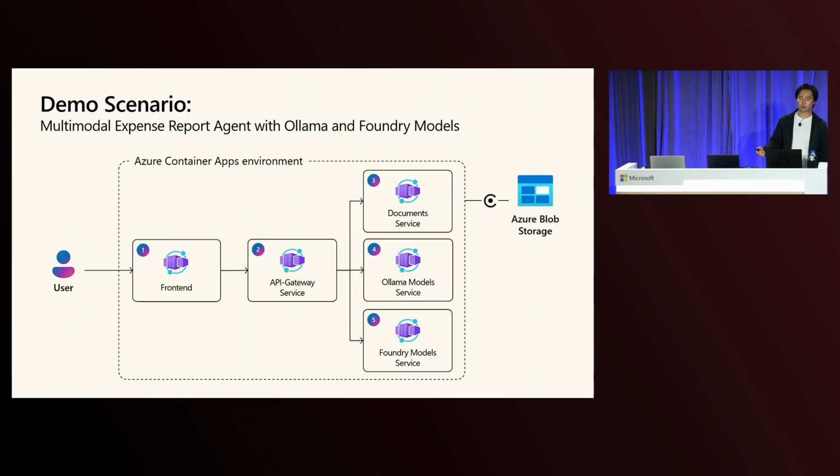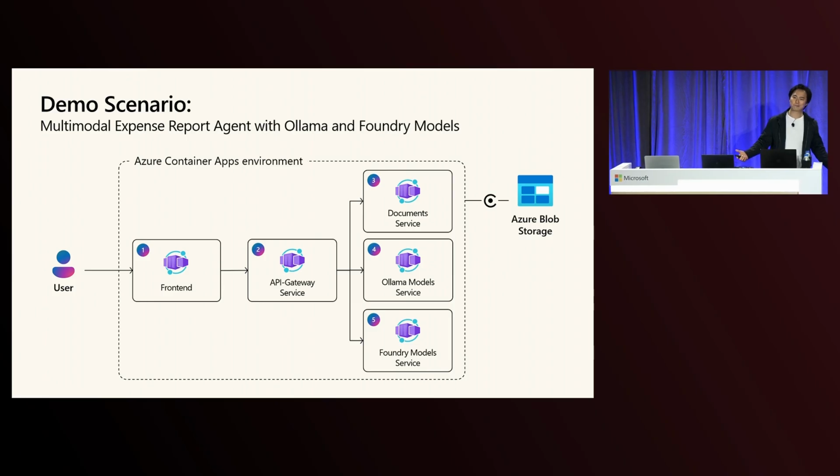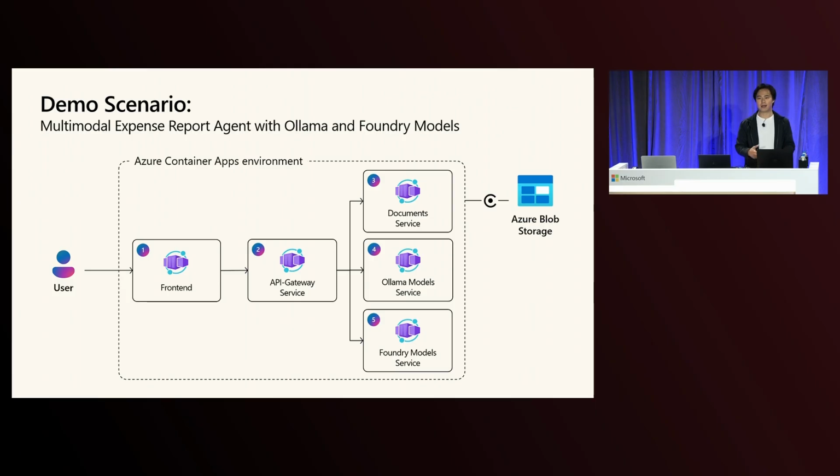And within this environment, we have 5 different applications. So we have a front end, pretty self-explanatory, right? Customers can come in, they can upload their PDFs, their documents, and then they can also see their reports and whatever documents they've uploaded. There's an API gateway acting as a middle layer, talking between all these different services and handling the API endpoints. And then we also have a document service, right? This is sort of our core bread and butter for our company. This is what is proprietary to us and what's going to be leveraging the models to do the actual expense report generation.